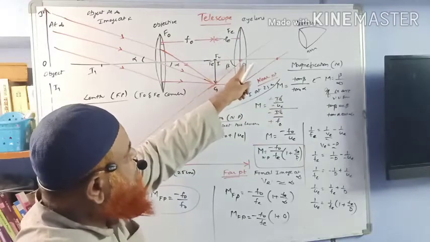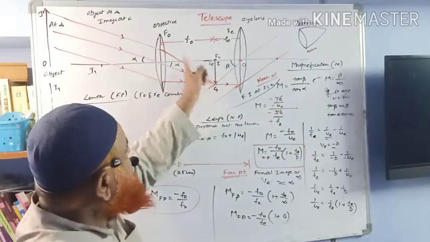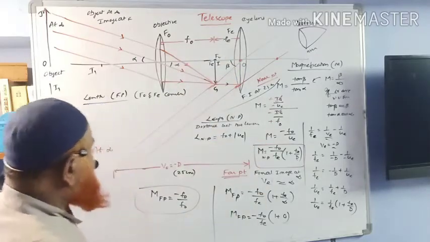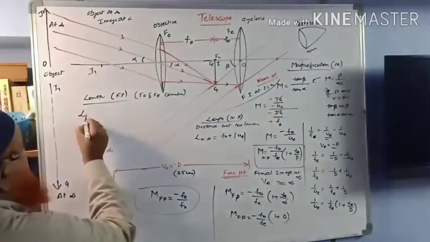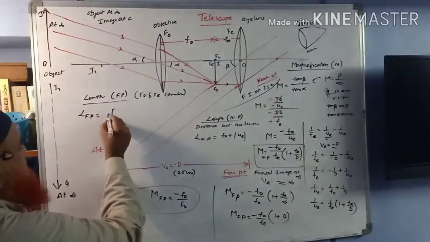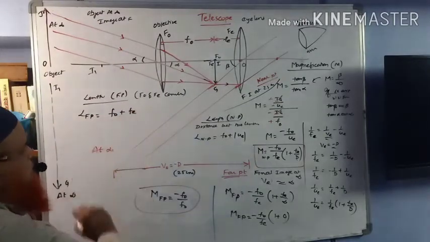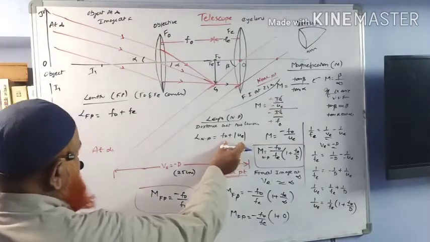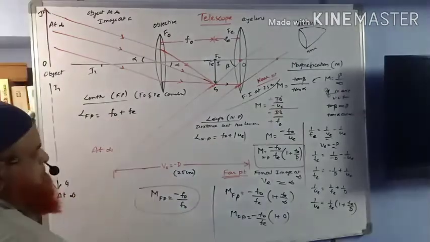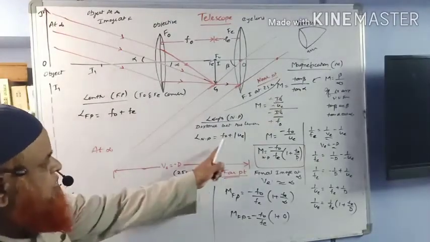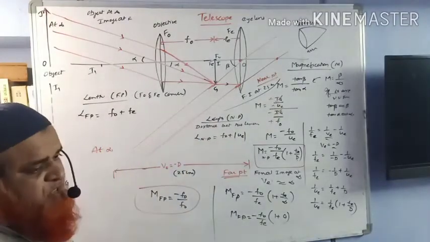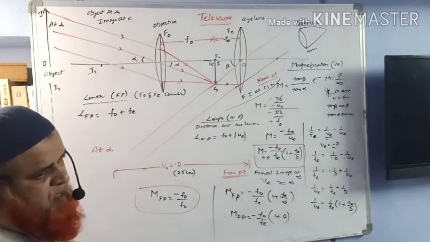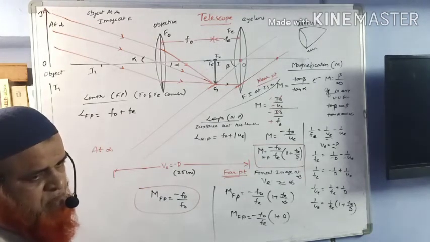Then the focal point to the optic center is fe, and for that lens also it is f naught. Then the length at far point is going to be the sum of f naught plus fe, that's it. Here it is f naught plus ue, but here it is f naught plus fe. So this is the concept. Easy? Understood? Stop.